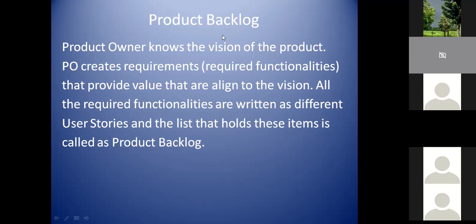The product backlog is nothing but requirements, but requirements put under different names like epics, features, and user stories. Now you know why there is a hierarchy. And all these things are aligned to your vision of the product. It's the product owner's responsibility to ensure that it is not deviating from the vision of the product.